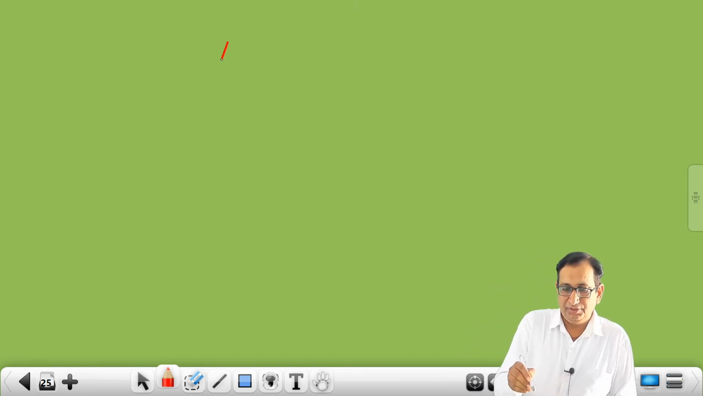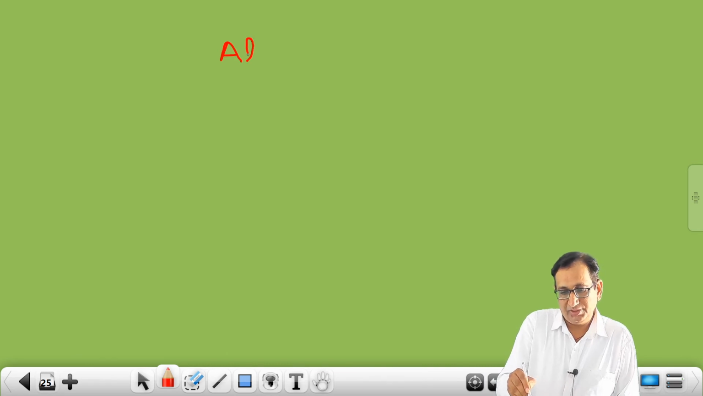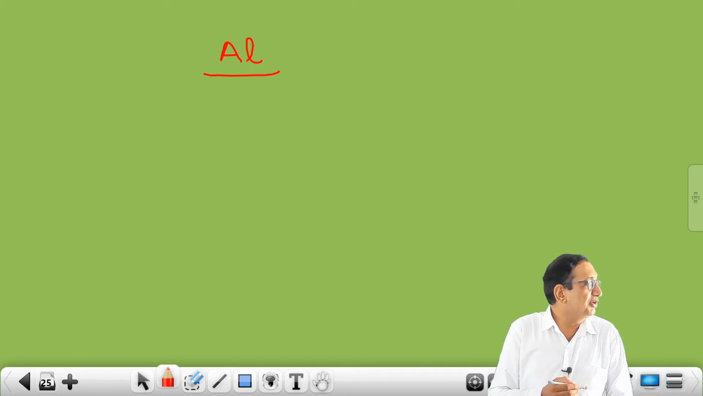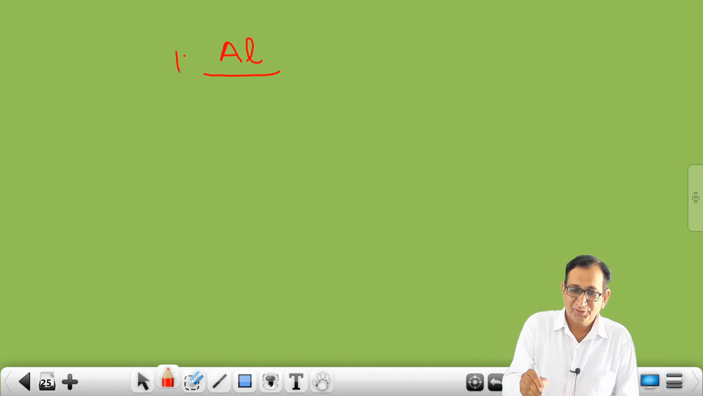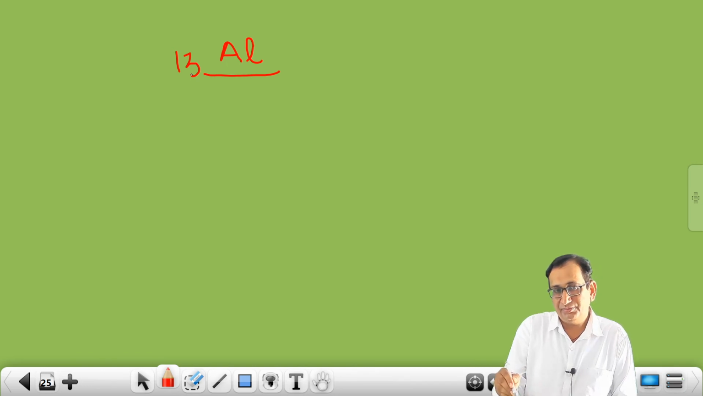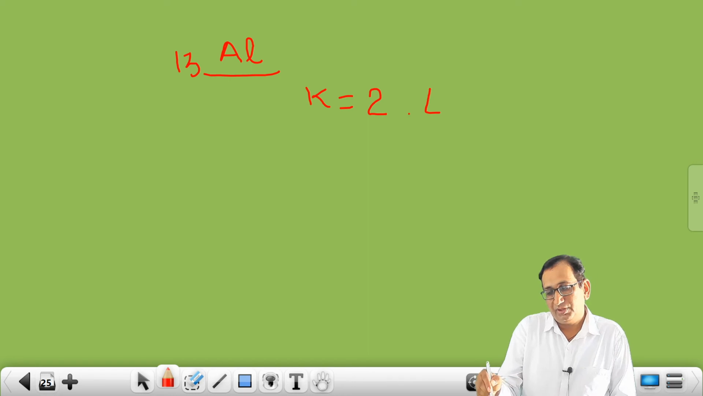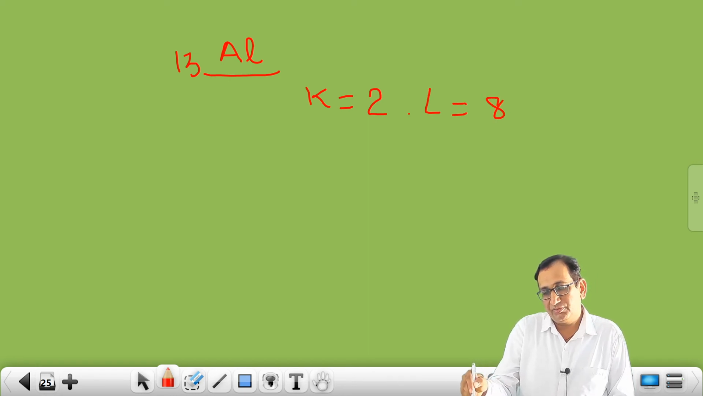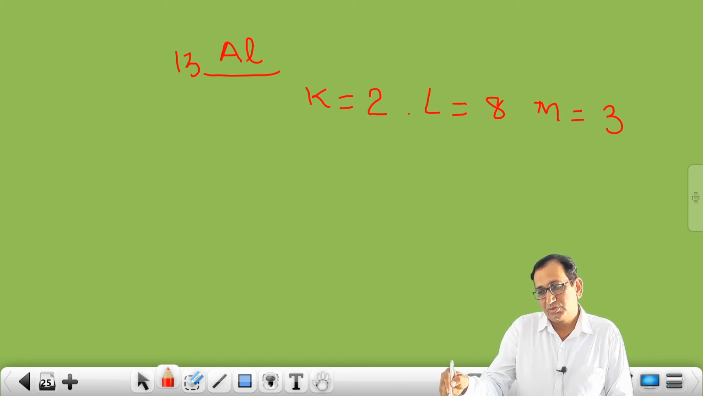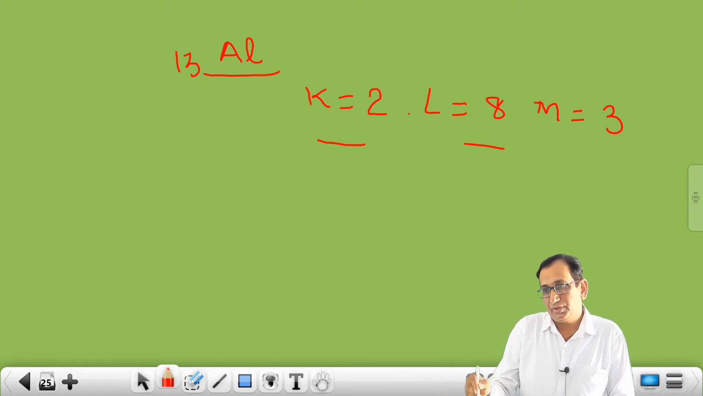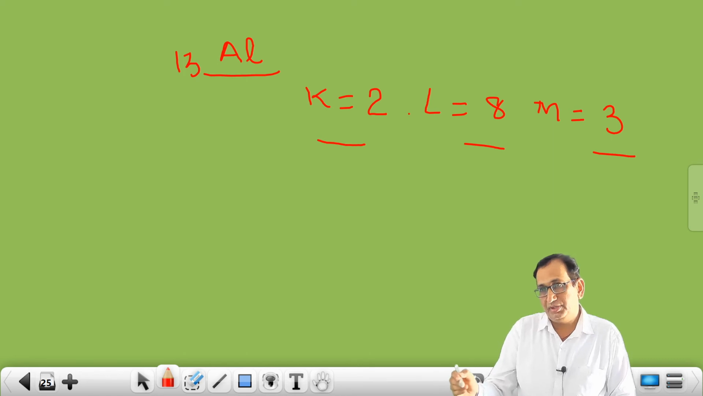And now aluminium. So students, the aluminium symbol is Al, and the atomic number of aluminium is 13. So we will write here 13. Electronic configuration: in K shell 2 electrons, in L shell 8 electrons, and in M shell 3 electrons. So here 2, 8 and 3.